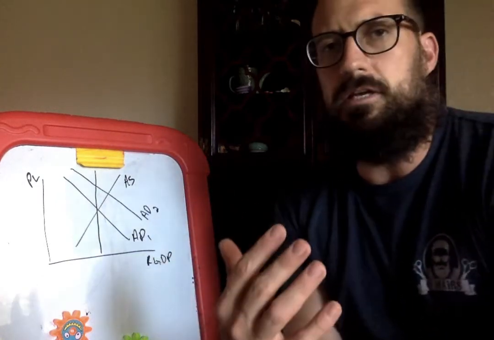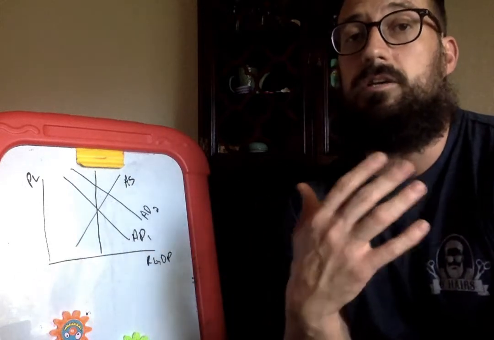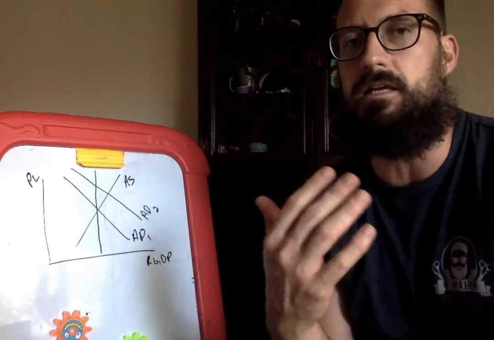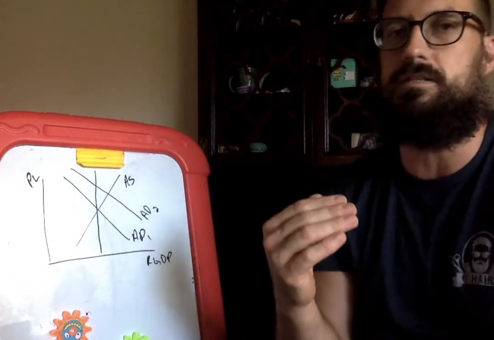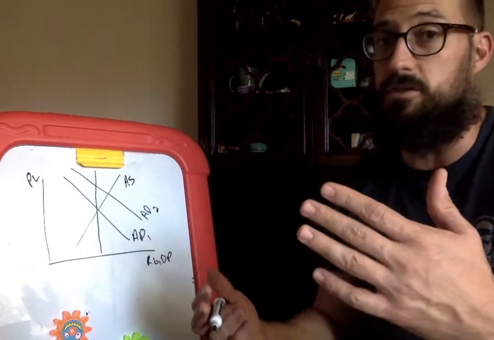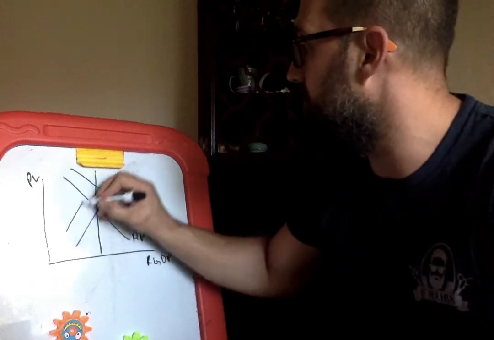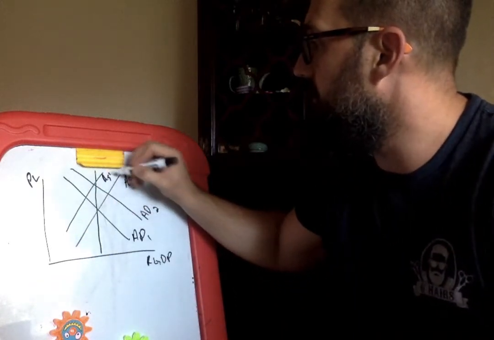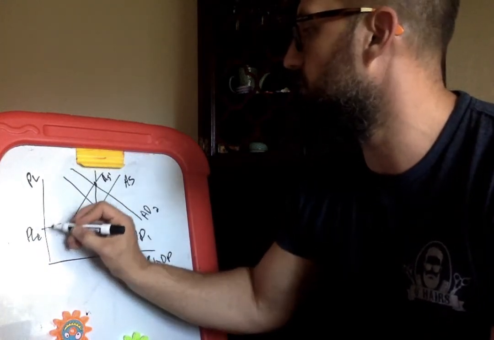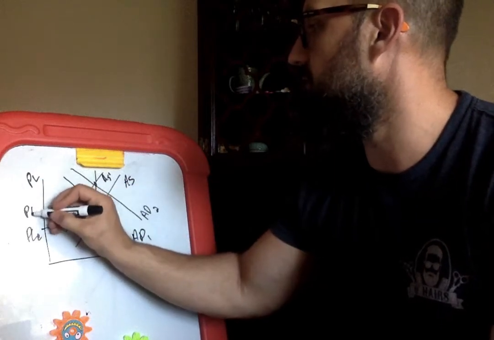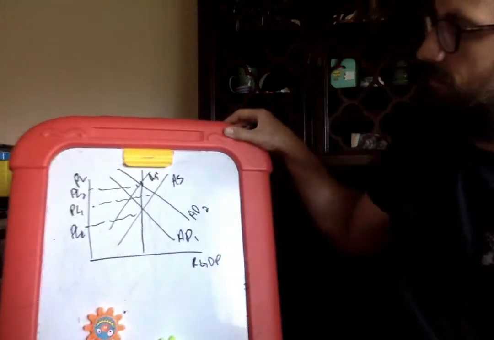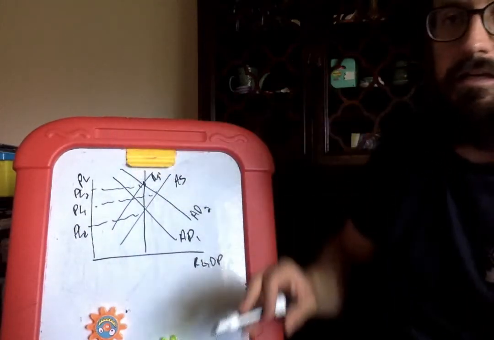Now, what happens in the long run? Well, in the long run, what's going to eventually happen is that prices and resource prices will increase. And when prices and resource prices increase, your aggregate supply curve is going to shift. It would decrease your aggregate supply, shifting it back towards long-run aggregate supply. And so now you are at this point up here. This was our original equilibrium point, this was our first one, and then this is our second one. You can see that price levels will increase and then increase again as well.